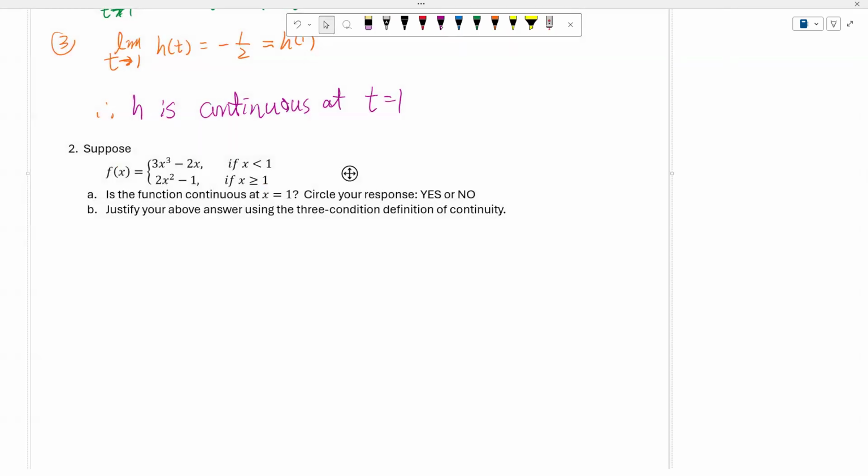Now what they want you to do is, is the function continuous at x equal to 1? Circle the response and also justify your answer using the three conditions definition of continuity.